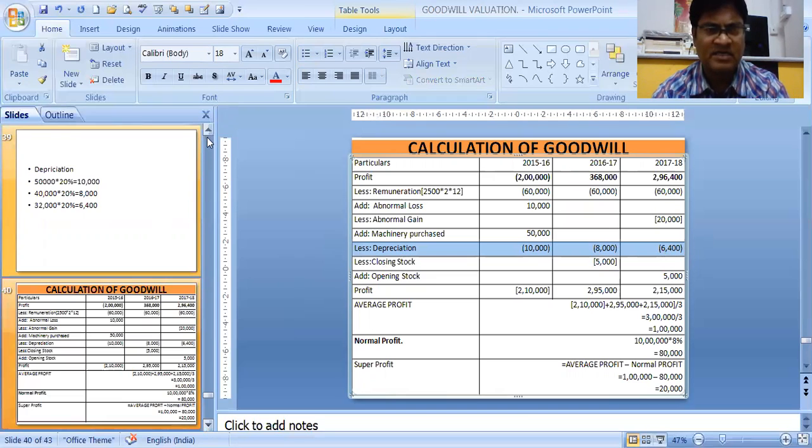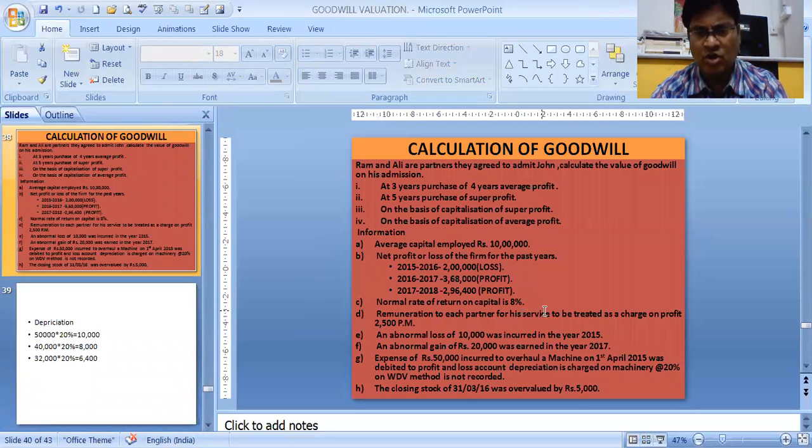Next adjustment is closing stock. Closing stock is overvalued by 5,000. Now we have already overvalued, so my gross profit or net profit has increased. My profit has increased because of overvaluation of closing stock in 2016. So I have to reduce it.